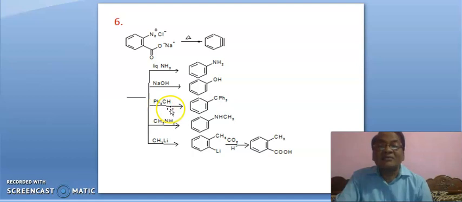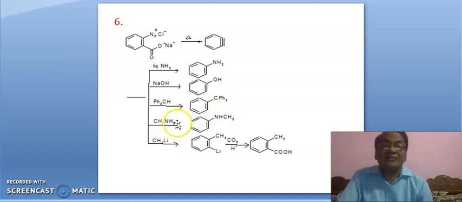If triphenylmethane is here, then it will first convert into a carbanion. Negative charge will be here. Hydrogen is removed as H plus, and this carbanion will attack either at this carbon or at this carbon, leading to the same product, this.